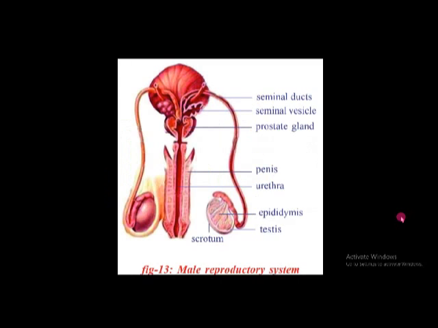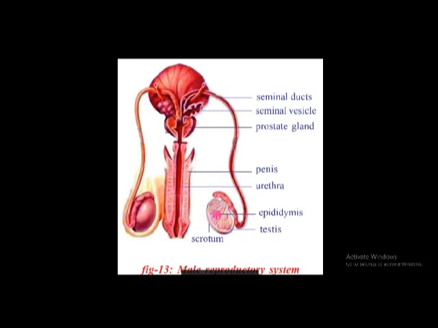First we discuss the reproductive system in human beings. Here first we observe the male reproductive system. In the male reproductive system, we have two testes. Testes are present in a bag-like, sac-like structure called the scrotum. Inside the testes, small tubule-like structures are present. These are called seminiferous tubules. Actually, sperms are produced in the seminiferous tubules.